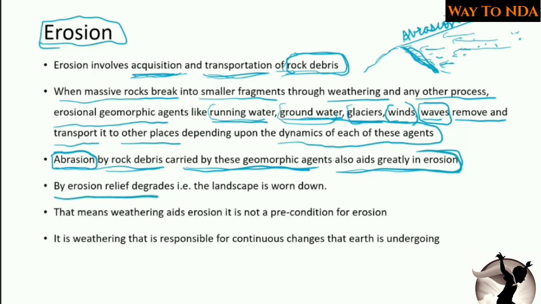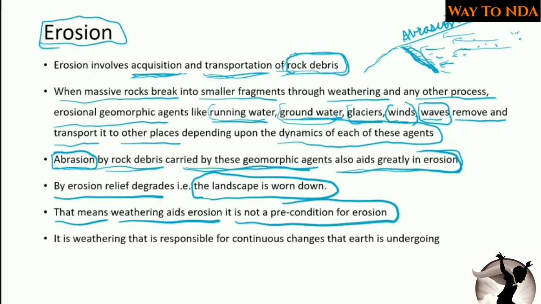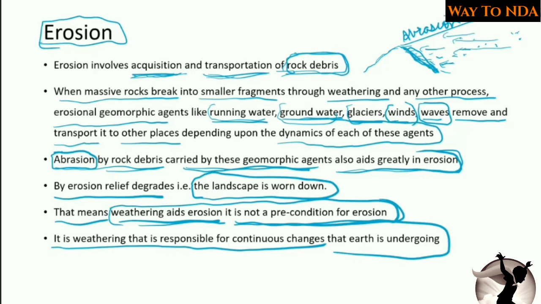So by erosion, relief features degrade. That is, the landscape is worn down, the landscape changes, the structure changes. So that means weathering aids erosion. It is not a precondition for erosion. Remember, weathering is not a precondition for erosion, it only aids erosion. So it is weathering that is responsible for continuous changes that the earth is undergoing.